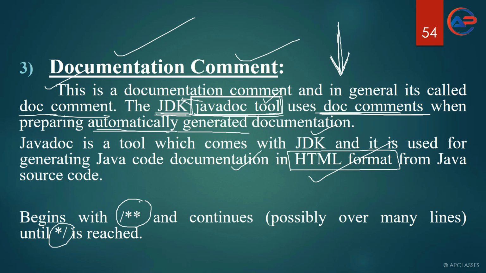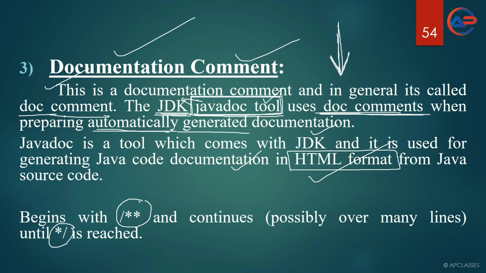Documentation comment will show it in the manner of a story, that okay, there is a class, there is a variable, there is an object, there is a constructor, there is a method, and everything. All the details about the program will be shown. You can print it in the form of documentation comment, and it can be handed over to any person.